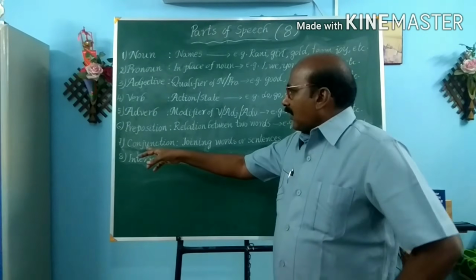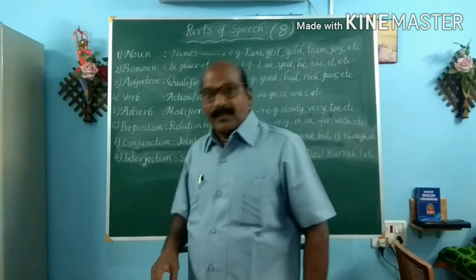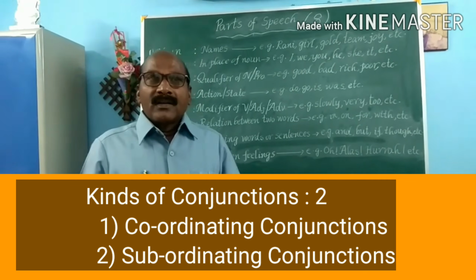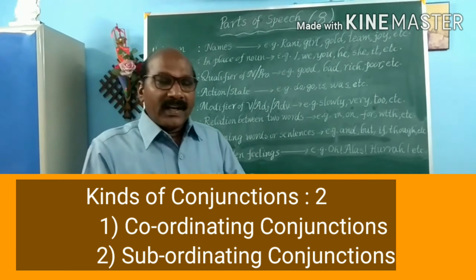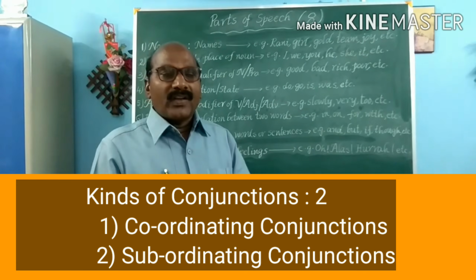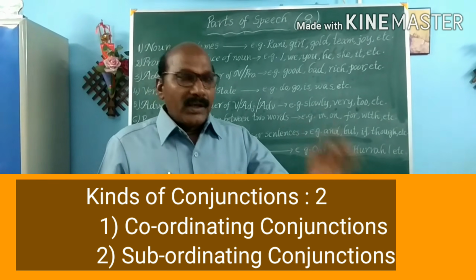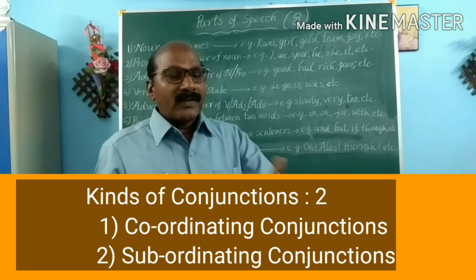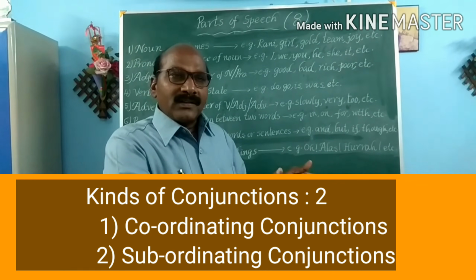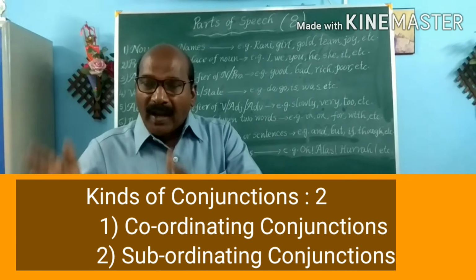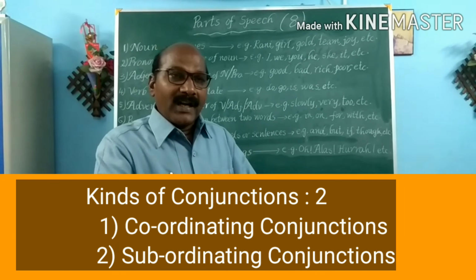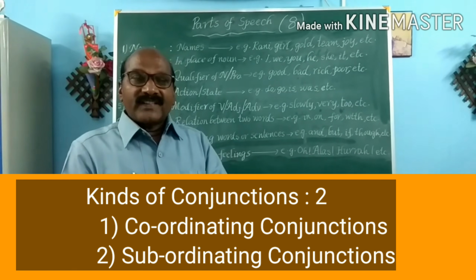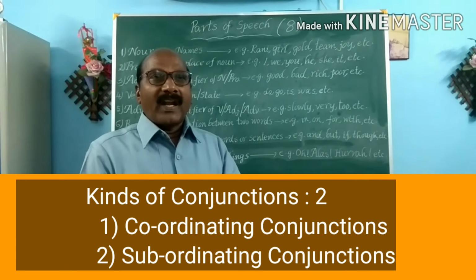Now coming to conjunction. Conjunctions are also of 2 types: coordinating conjunctions and subordinating conjunctions. Coordinating conjunctions combine 2 coordinative clauses. He worked hard, but he failed. He worked hard, one main clause, and he failed, another main clause. So the word but combines the 2 sentences. It is a coordinating conjunction.